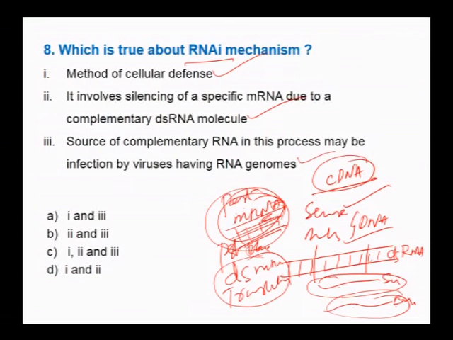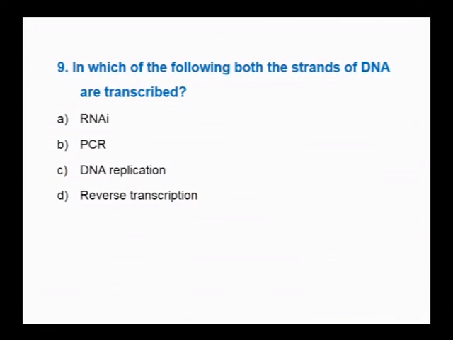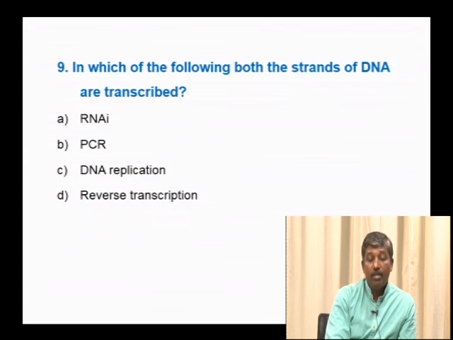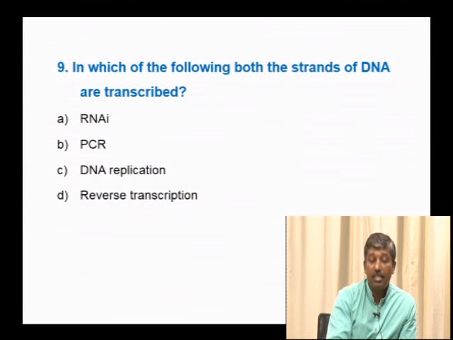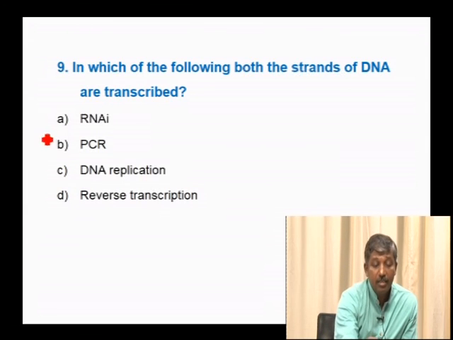Since it interferes with the double-stranded RNA formation through the prevention of translation, it is called RNA interference, or gene silencing of gene expression. By interfering with the translation process, it is also called the gene silencing technique. Hence the correct option for this is 3. All these 3 methods have been involved. In which of the following are both the strands of DNA transcribed? Since in RNA interference both the strands of the DNA are transcribed, it is the correct option.